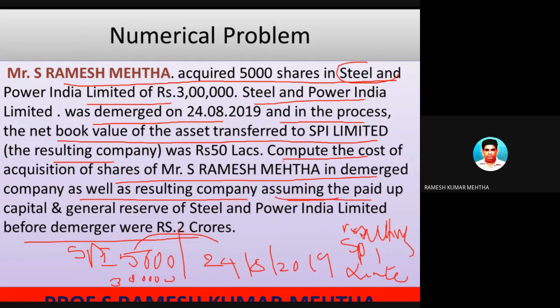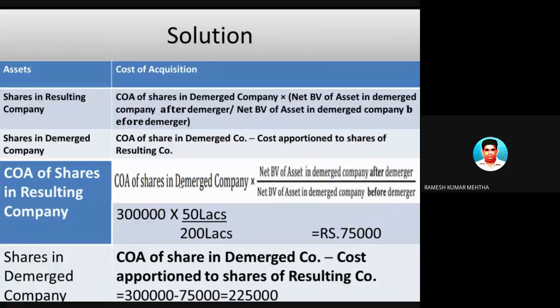Assuming that the paid up capital and reserves and surplus of Steel and Power India Limited before demerger was 2 crores. So before the demerger, the paid up capital and the general reserves and surplus of this particular company, which is the original company, is 2 crore rupees. So with this data, we will find something related to the question. So let's look at the question. You have got some formulas, and those formulas have to be taken into account. So shares in the resulting company.